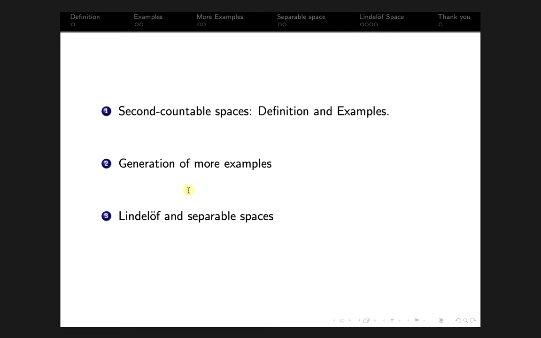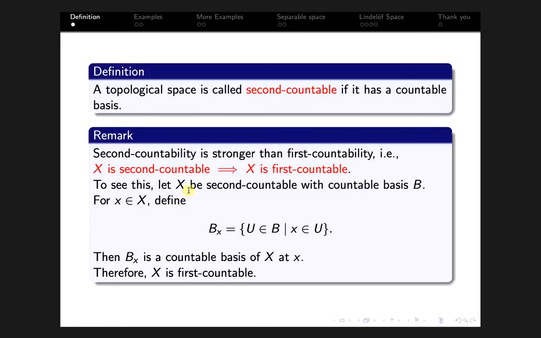Then we prove two theorems that will generate more examples. And finally we discuss Lindelof and separable spaces. We define Lindelof and separable spaces and prove two theorems, and also we'll give some examples. So here we have the definition of second countable topological spaces.